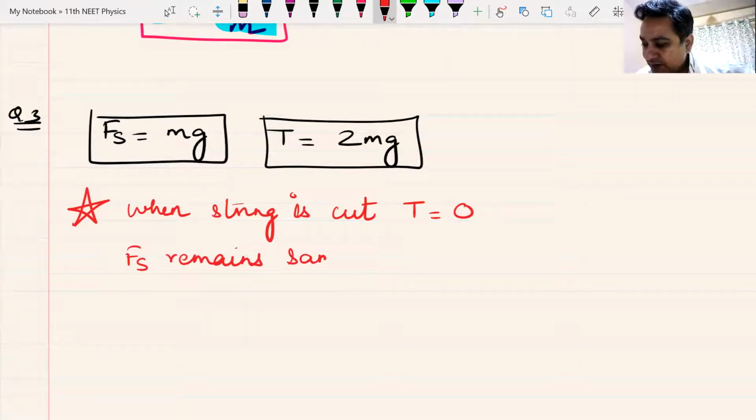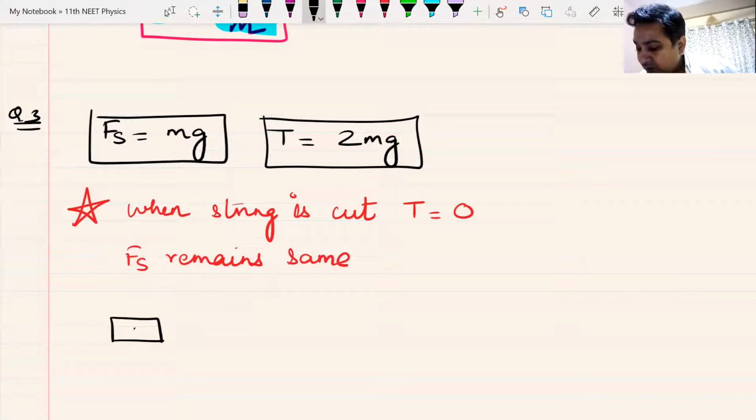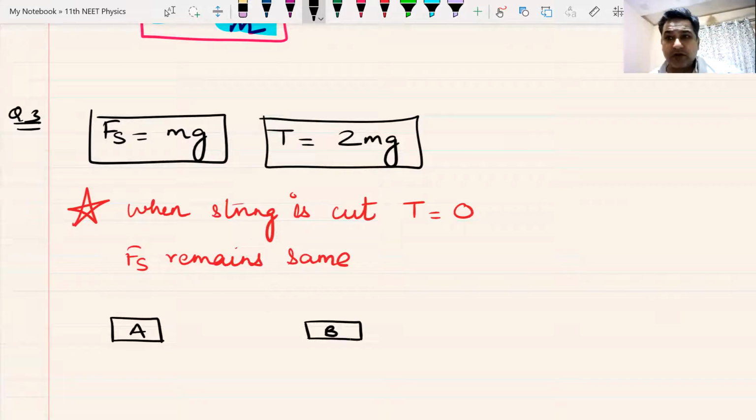Do we understand this? We have cut the string, so tension in the string becomes 0, but spring force remains the same. Now let us look at block A and let us look at block B once again.